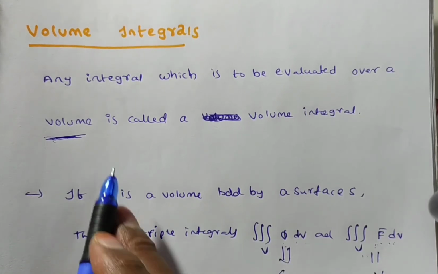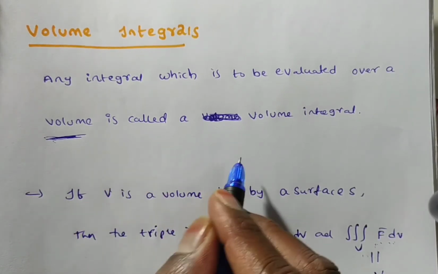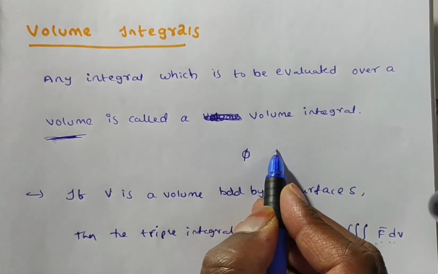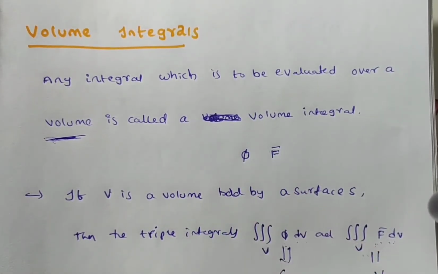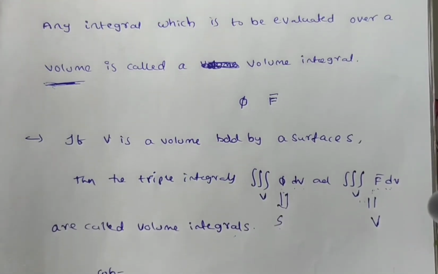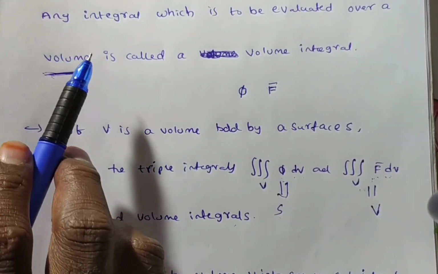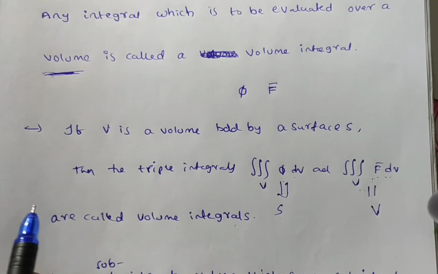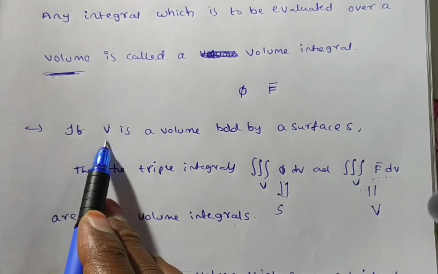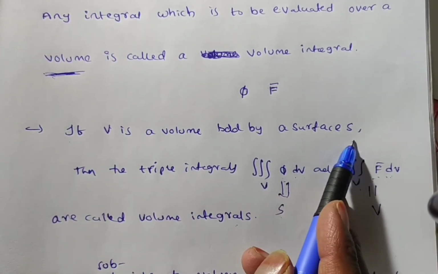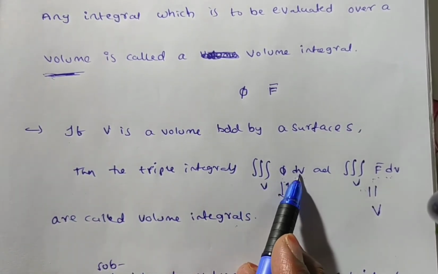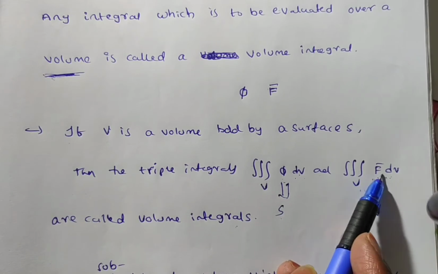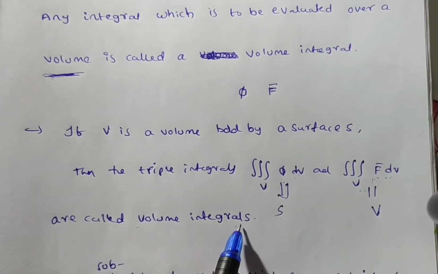Here friends, you have two types: you can integrate a scalar point function, and also you can do the volume integral for a vector point function. Volume integral is one type of triple integral only. If V is a volume bounded by the surface S, then the triple integral over V of phi dv and the triple integral over V of f bar dv are called volume integrals.